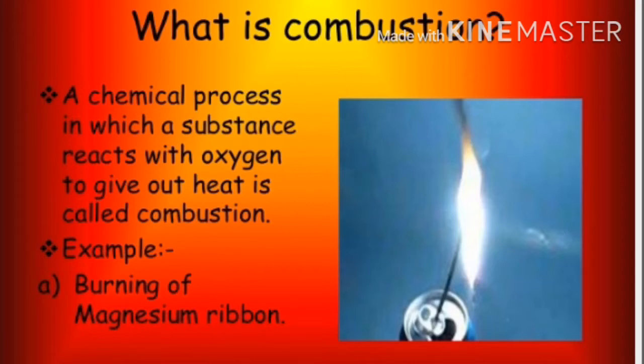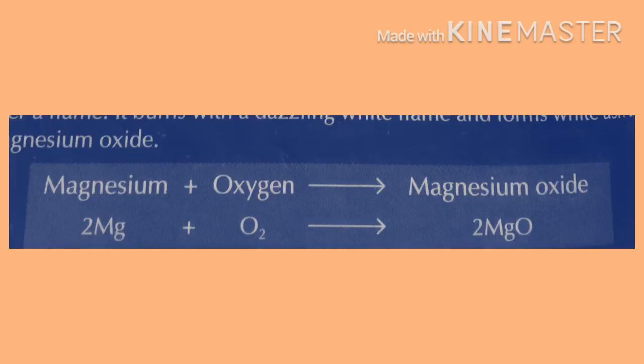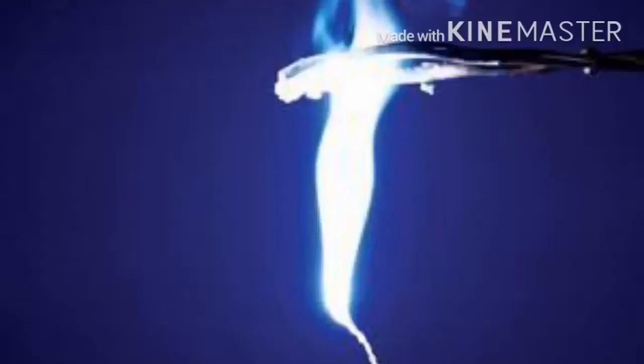For example, burning of magnesium ribbon. In a previous lesson, in the properties of metals, we learned that when we burn a magnesium ribbon, it burns, and oxygen helps to burn the magnesium ribbon, and by the burning we get magnesium oxide. So the burning of magnesium ribbon shows the combustion process.